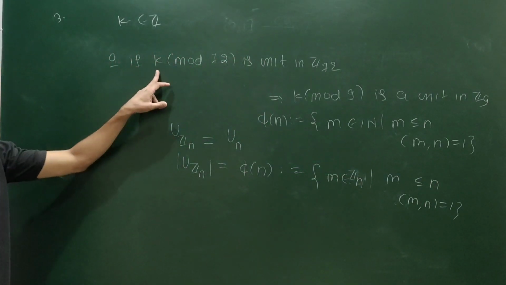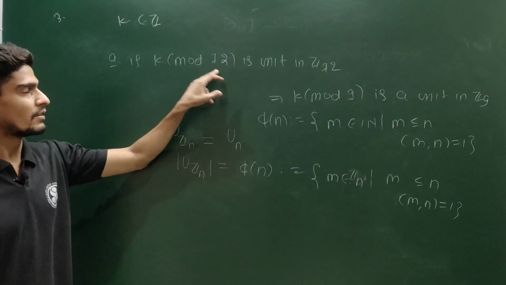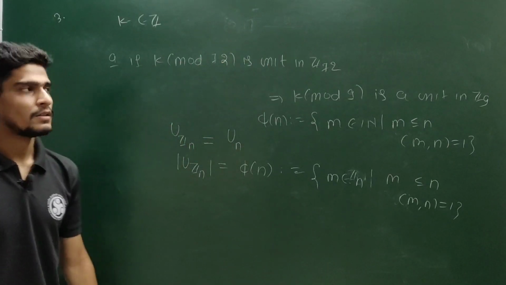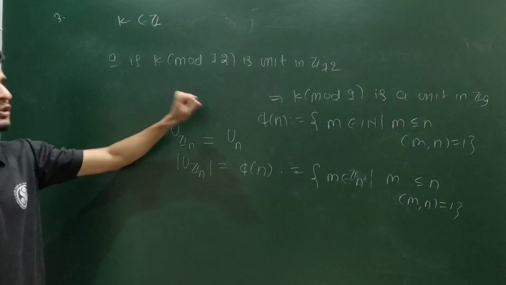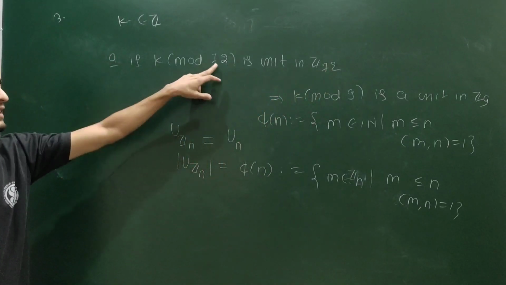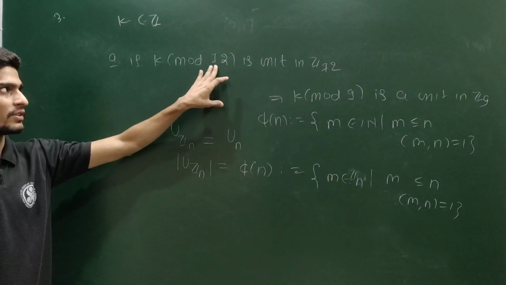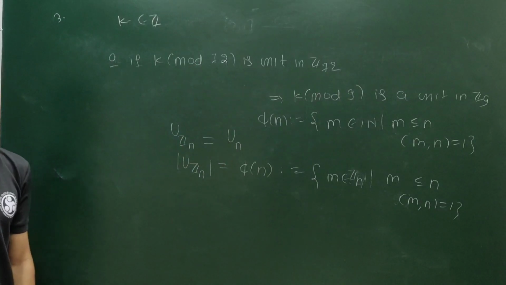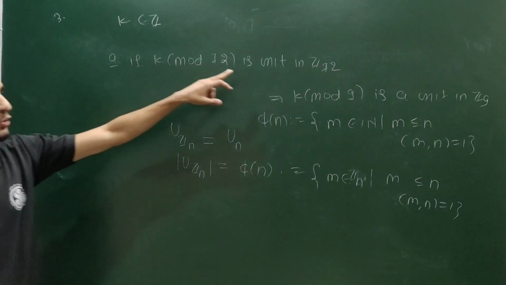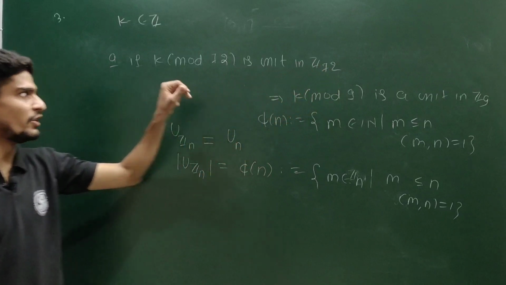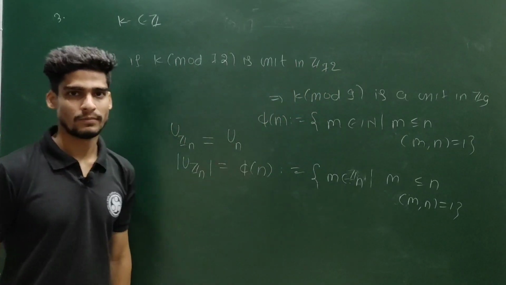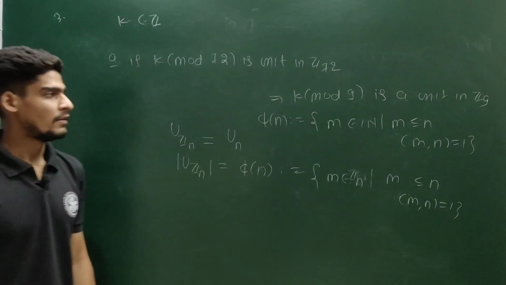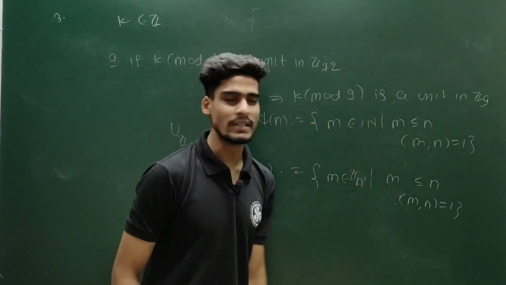Now, if k mod 72 is a unit in Z72, that is, this k is a unit element of Z72. If k is bigger than 72, you are dividing with 72 and writing the remainder term. So if k is a unit in Z72, that means the GCD of k and 72 will be 1. Then k mod 9 is a unit in Z9.